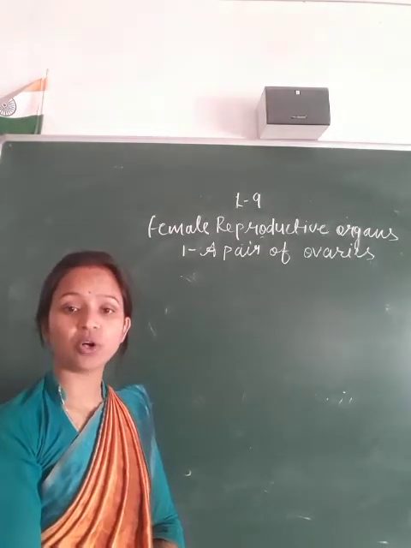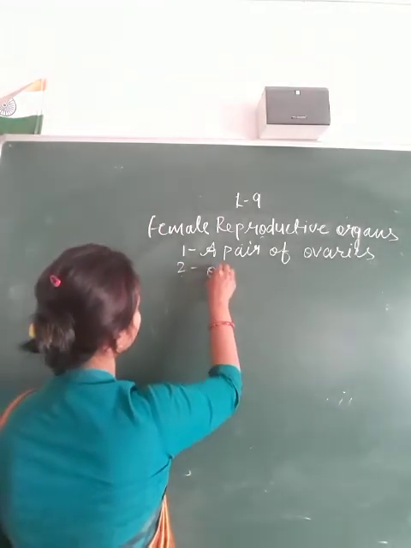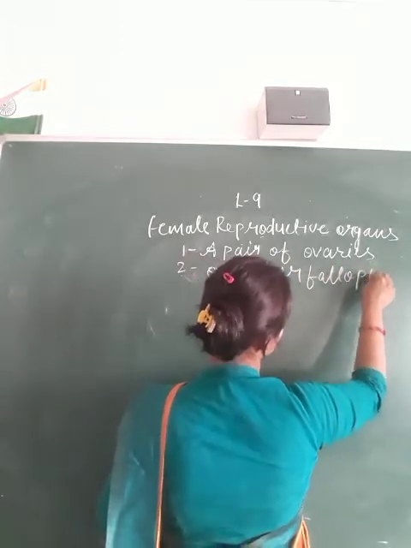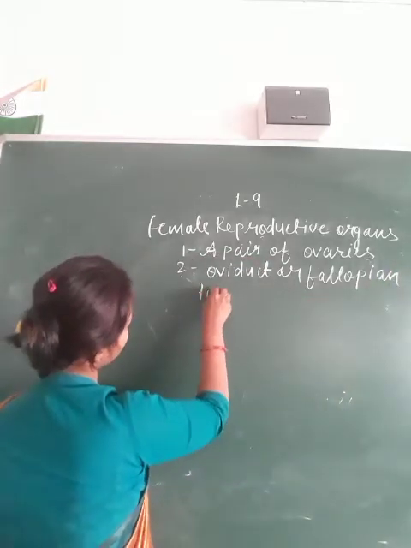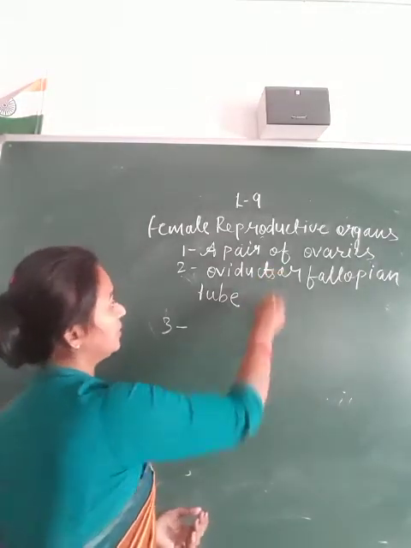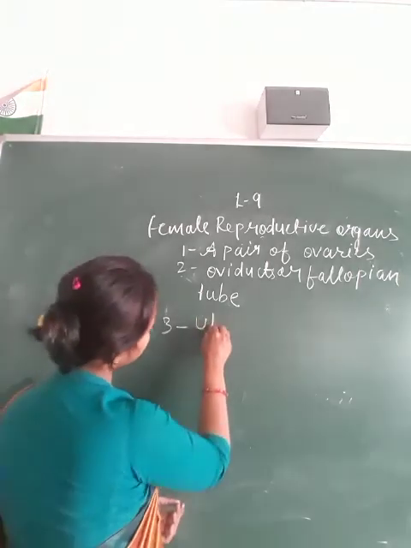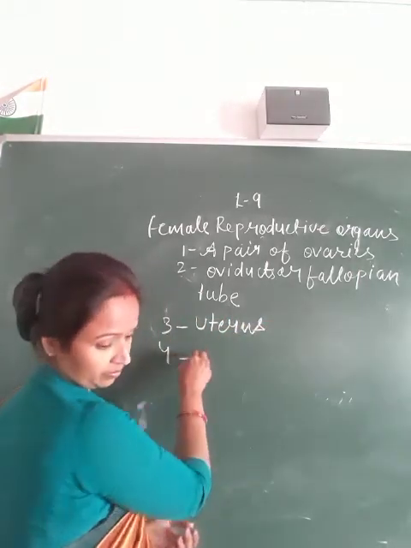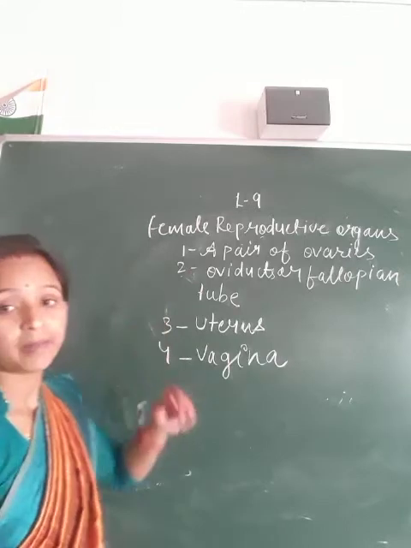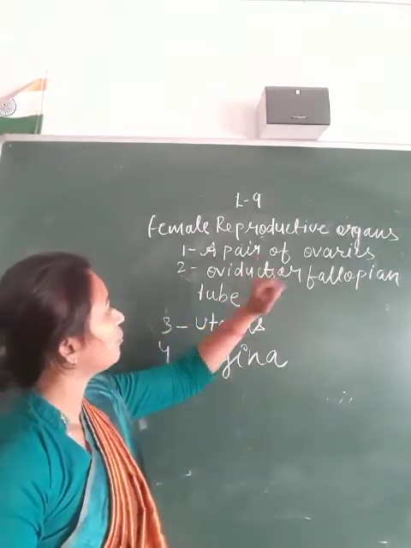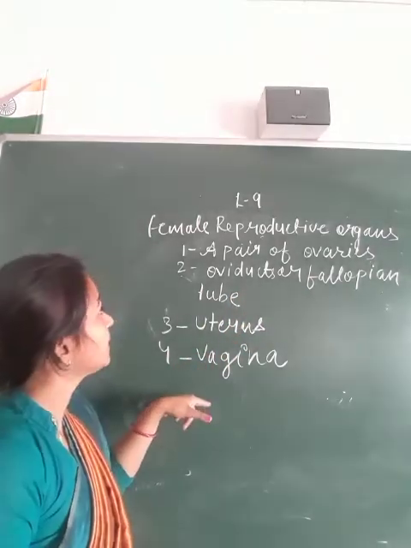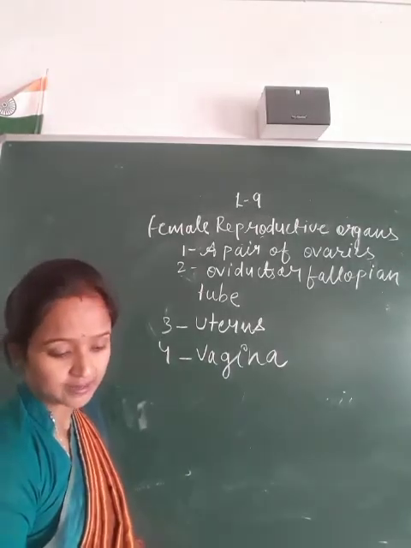Second is the oviduct or fallopian tube. Then the uterus, and the vagina. These are the female reproductive organs: a pair of ovaries, oviduct or fallopian tube, uterus, and vagina.